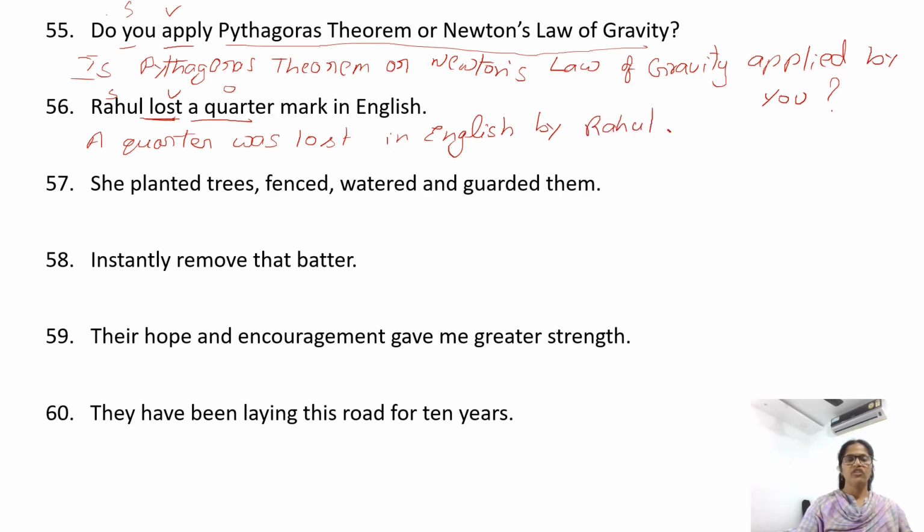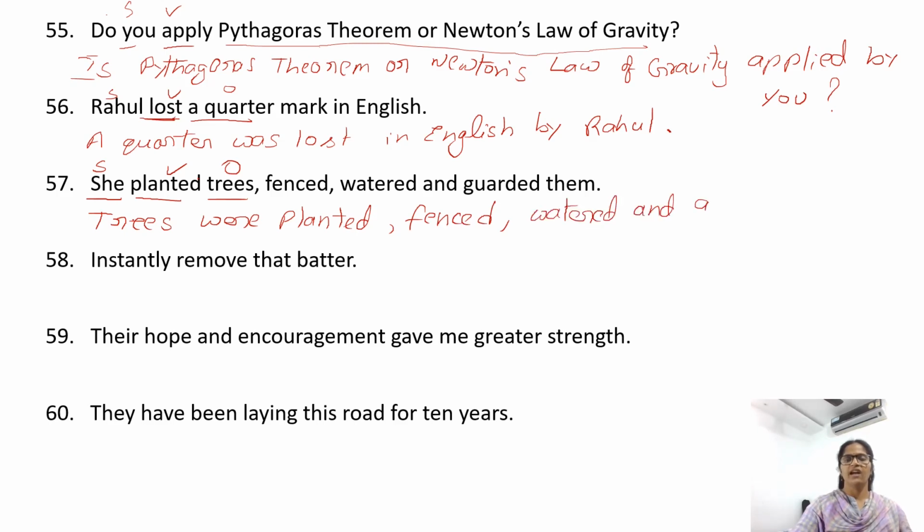She planted trees, fenced, watered and guarded them. Planted verb. Who planted? She subject. She planted what? Trees. Object is trees. Begin with object trees. Planted, past form of a verb. So we need trees were planted, fenced, watered and guarded by her.